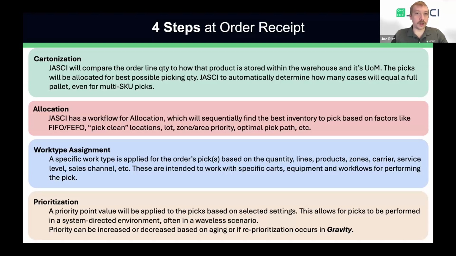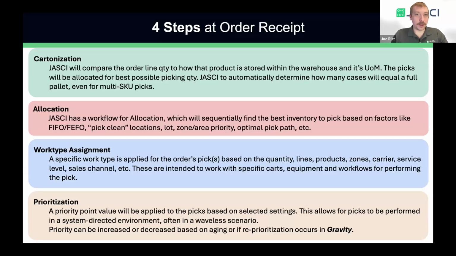However, we still give the freedom to the operator with the choice of a button that says pallet full, just in the event that maybe your dimensional data wasn't perfect about that SKU and it had JASCI trying to build a bigger pallet than you would typically want to build, or maybe you have something that might crush because you didn't put in the crushability factors.